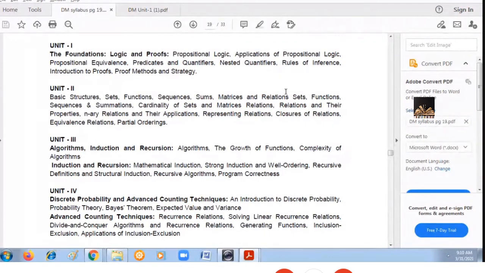So we'll discuss the first unit. What is there in the first unit is we'll see what is a proposition and propositional logic, and we'll also discuss how to construct truth tables, how to get the normal forms, etc. All these things we'll discuss in the first unit.